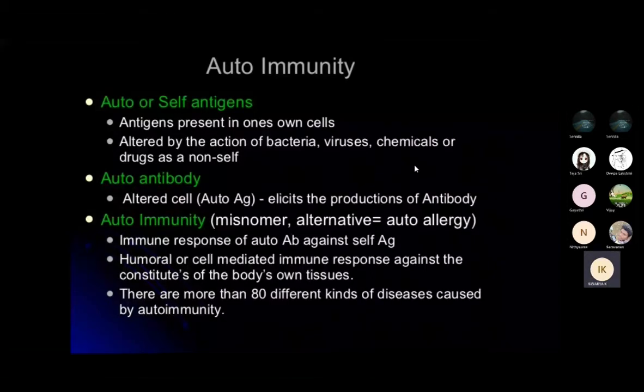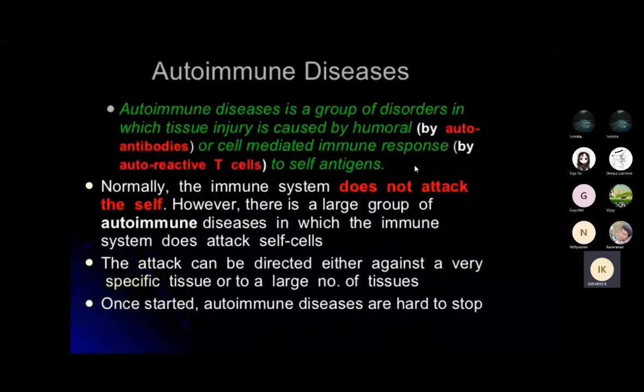So autoimmune disease is a group of disorders, we can say. In autoimmune diseases, tissue injury is caused by the humoral, that is the auto antibodies. So your injury is caused due to the auto antibodies, or it may be caused by autoreactive T cells to the self antigen.